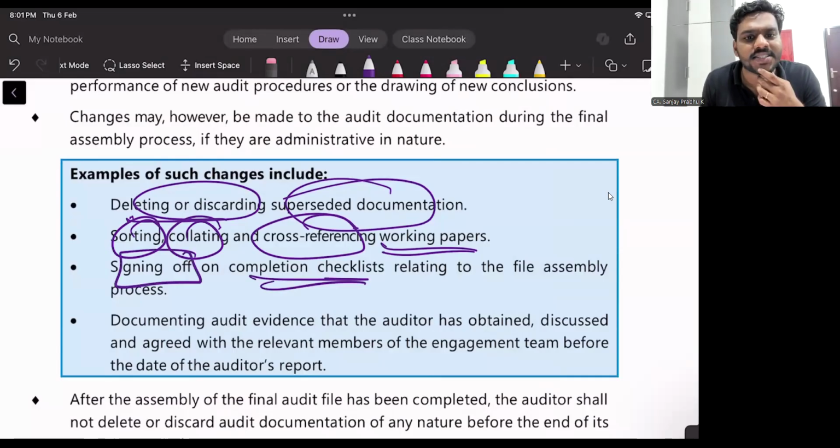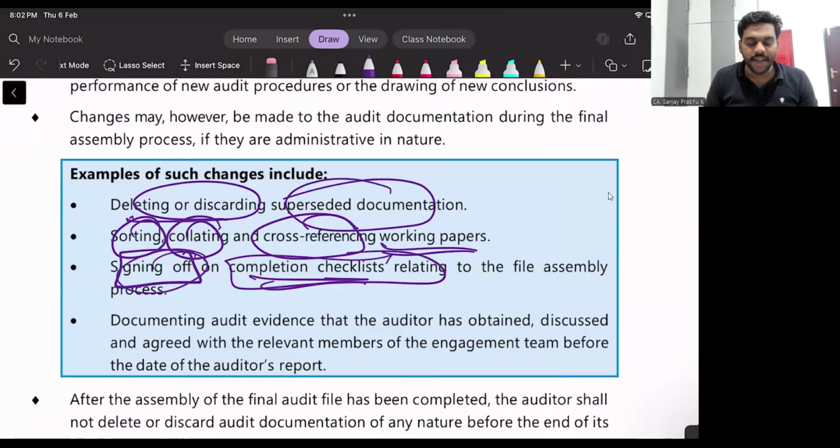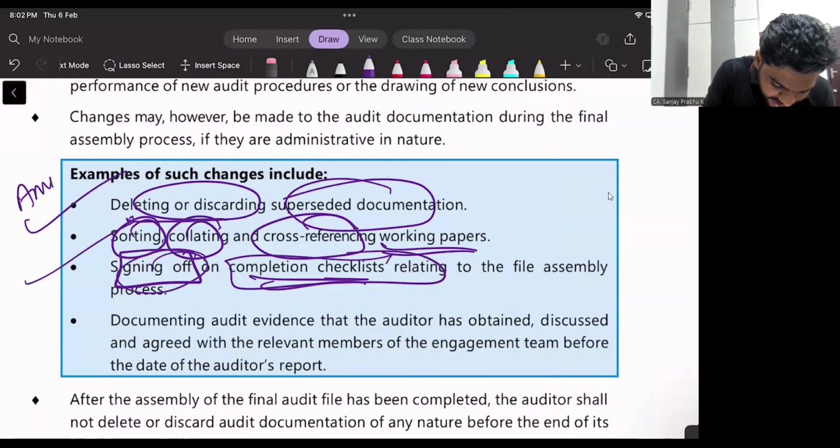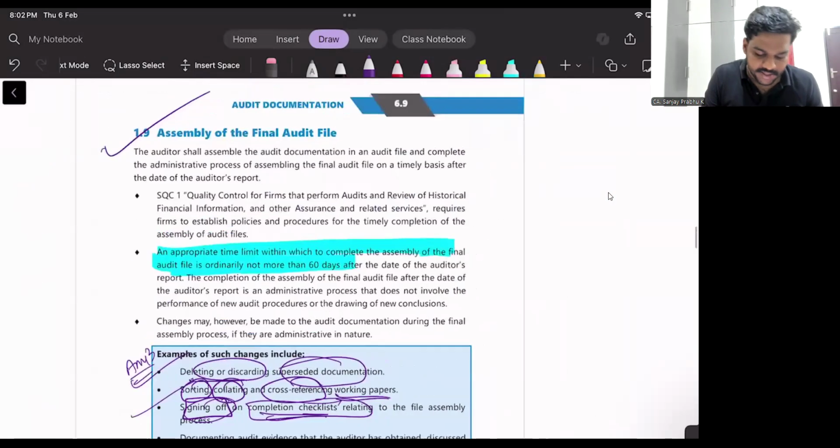Sir, what is the completion checklist? Checklist means the list of items that you need to verify. Once you have verified everything, you will sign it. That thing you will document, signing off on the completion checklist. Okay, so just to learn any 3 points from this. Any 3 points. Okay, yes.